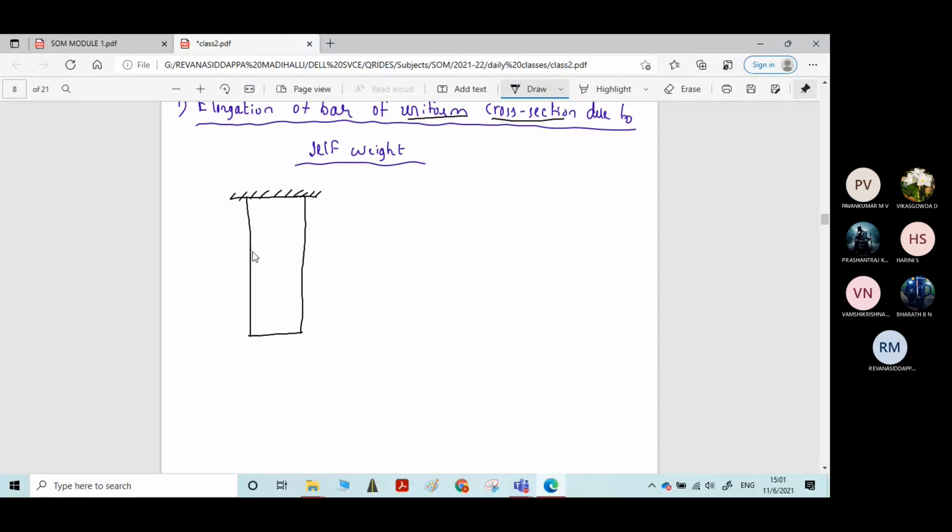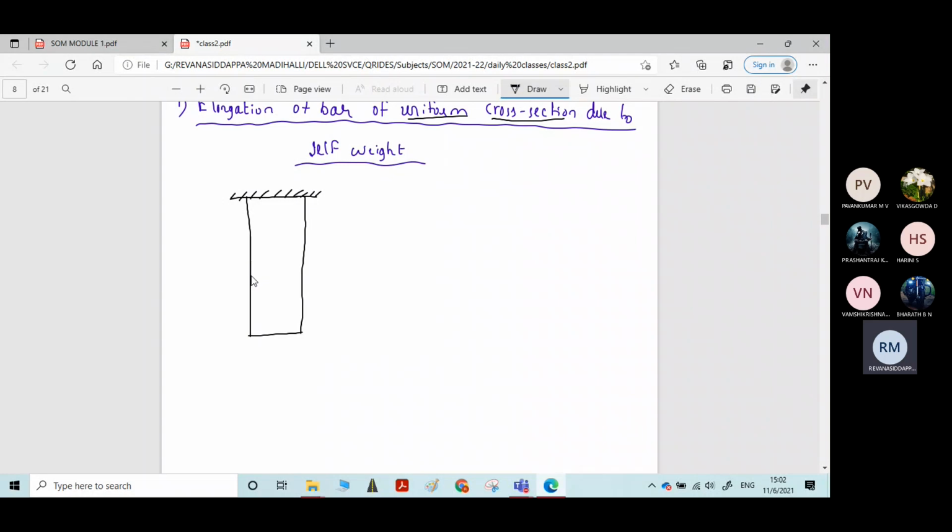The bar is having uniform cross section. Now we are determining elongation of a bar having uniform cross section due to its self weight. For that, consider a bar of uniform cross section which is freely hanging at one of its ends. Here also the same principle we need to adopt to derive the equation for elongation.